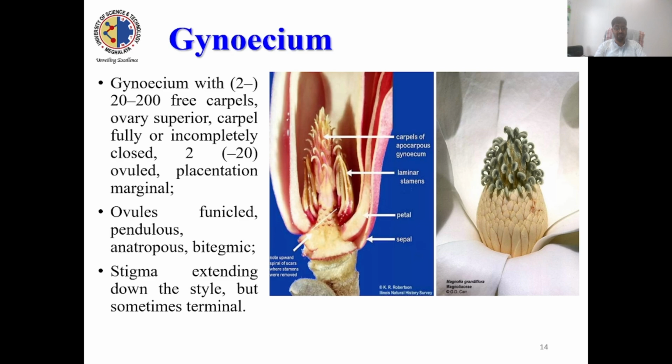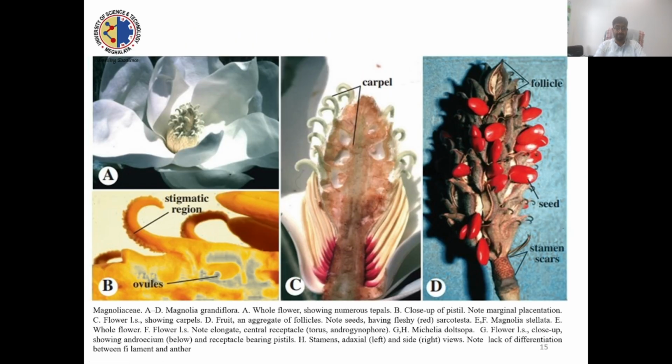Ovules are anatropous, bitegmic, stigmas extending down the style but sometimes terminal. If you see in this picture, you will find the stigma is curved towards the style.